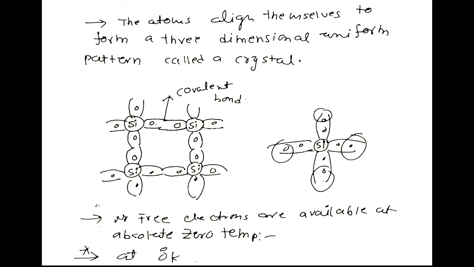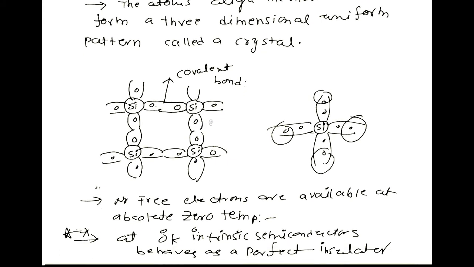Therefore, we can say that at absolute zero temperature, an intrinsic semiconductor behaves as a perfect insulator. This is a very, very important point. At 0 degree Kelvin, an intrinsic semiconductor behaves as a perfect insulator.